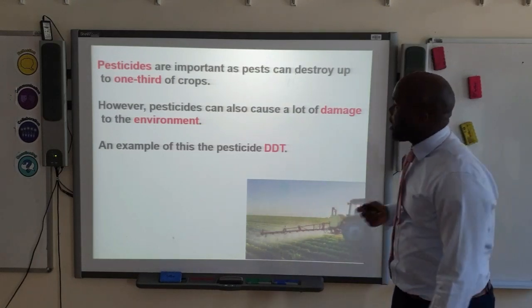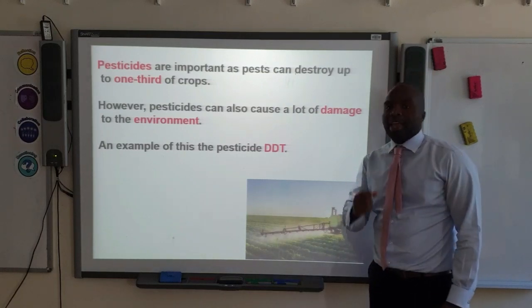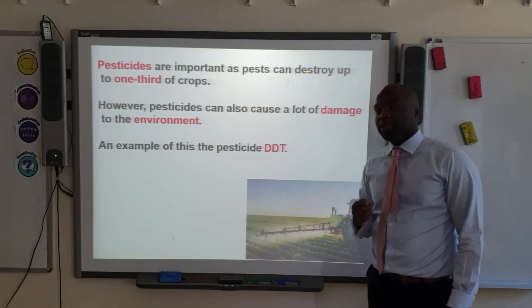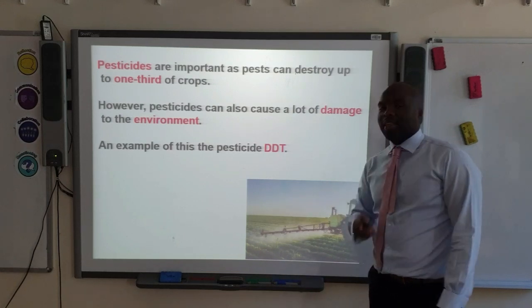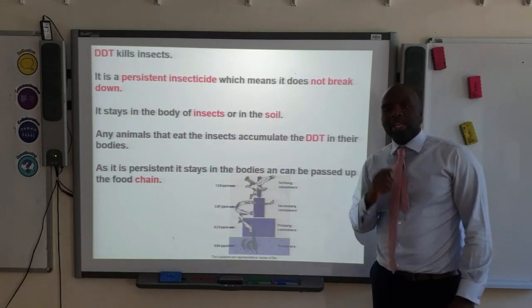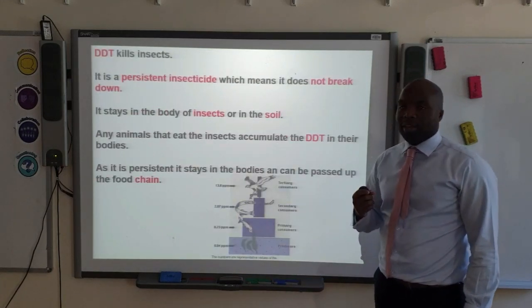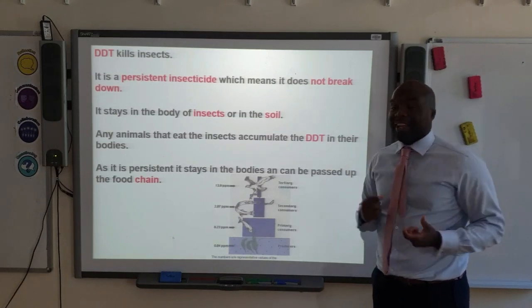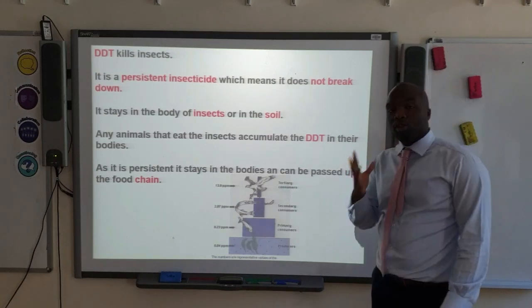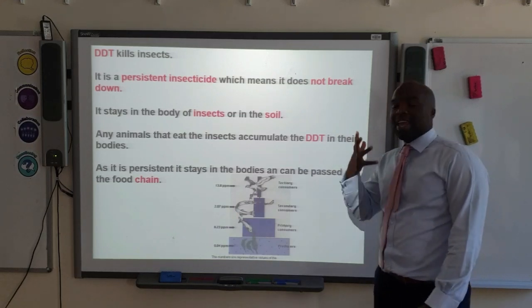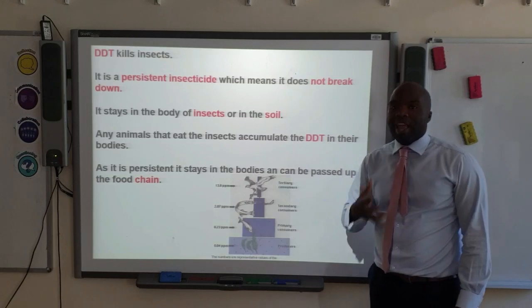However, pesticides can also cause damage to the environment. An example of a pesticide which can cause damage to the environment is known as DDT. So let's delve into DDT. DDT essentially kills insects, okay? It's what is known as a persistent insecticide. So this means that it does not break down, okay? So it will stay inside the body of any insect, or it can even stay in the soil.